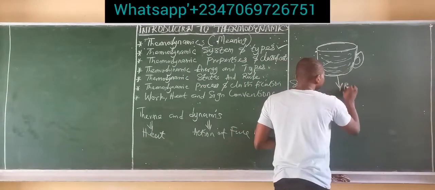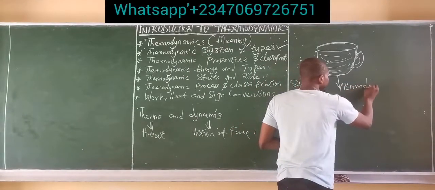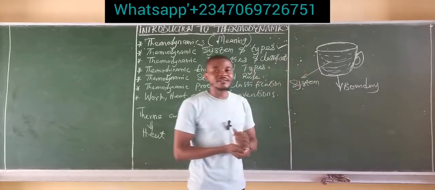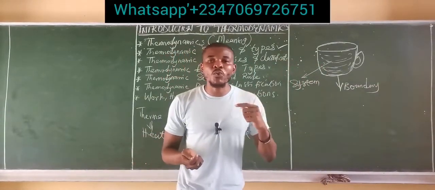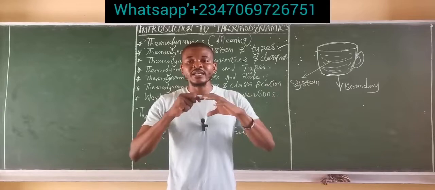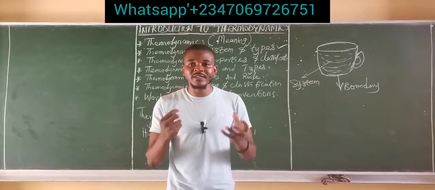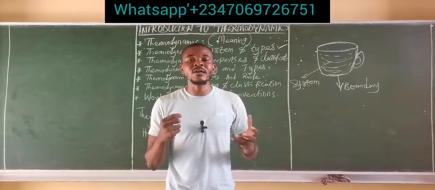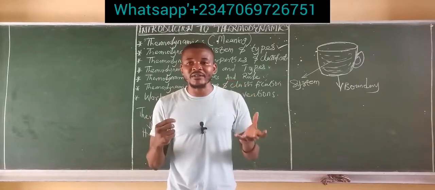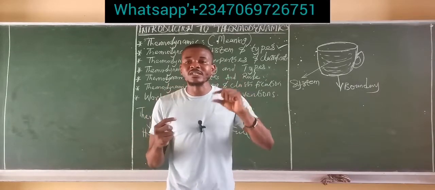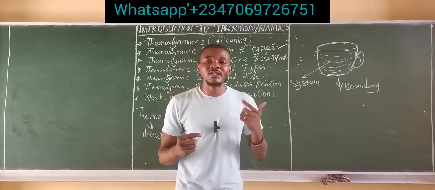This cup is called a boundary. So whenever we talk about a thermodynamic system, we must always talk about a boundary because it is fixed. The system is fixed, and what is helping the system to be fixed is called the boundary. So the system is enclosed or trapped in a boundary. Now, what is a boundary?